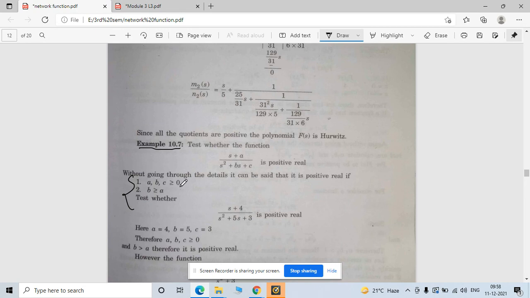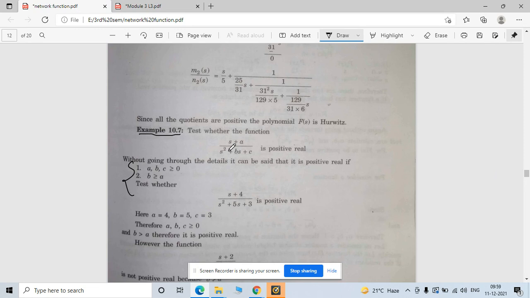Your A, B, and C must be positive and real, and the second thing is that B must be greater than A. The order of the denominator is higher than this, and the coefficient B must be greater than A. Then you can say that this system follows the Hurwitz criteria.